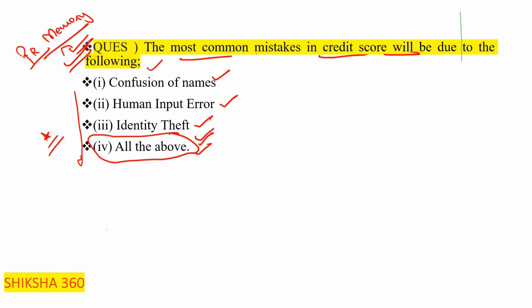One thing I will tell you more. There are 6 to 7 questions at the end of the chapter. In some chapters 2 to 3, in some chapters 6 to 7. And there are many chances that you will get the same question in your examination. All are very easy questions, but we have to go through all these questions once.